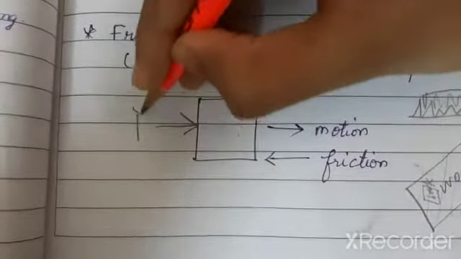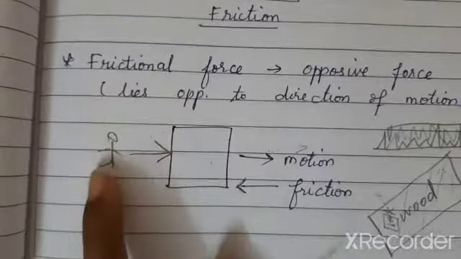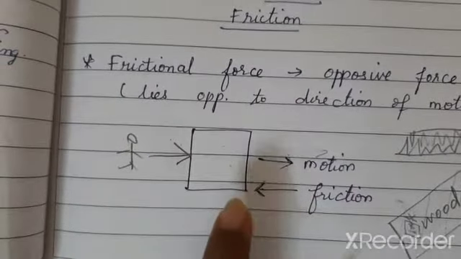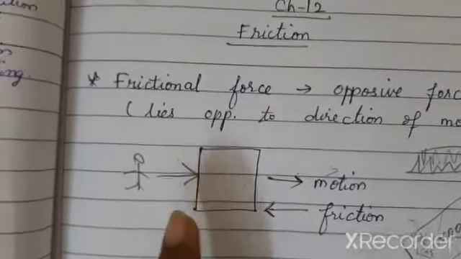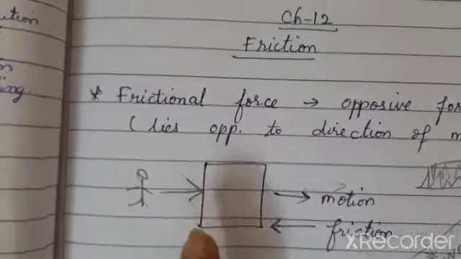Clear? The friction will always act opposite to the direction of motion. That will enable the desk to move smoothly. Okay, if you are walking in this direction, the friction will be acting in the opposite direction that prevents you from falling. And that will enable you to walk properly.